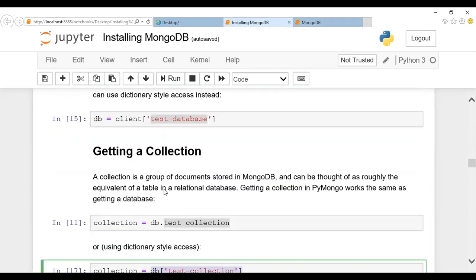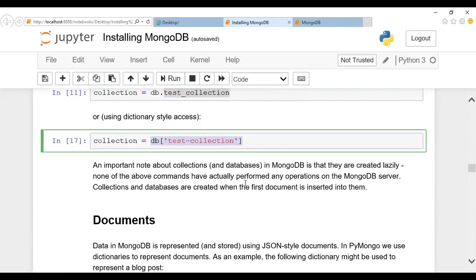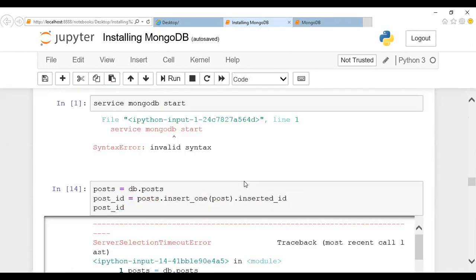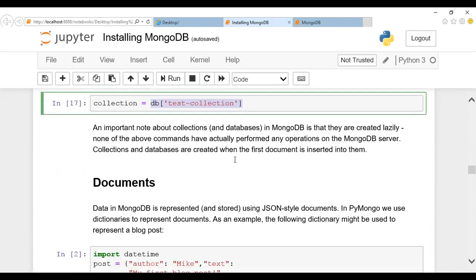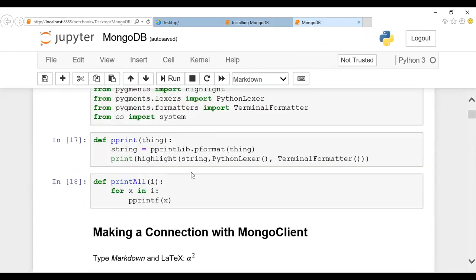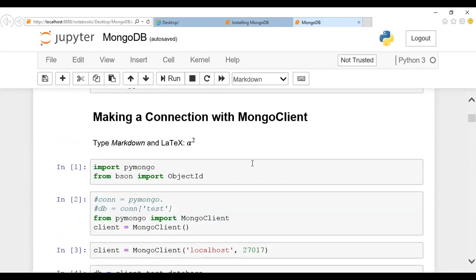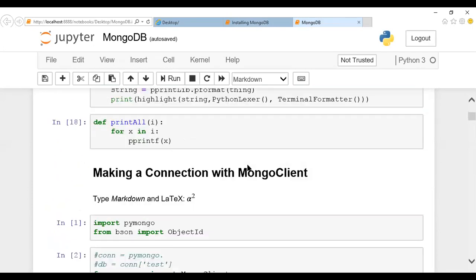Getting the collection, the same process I'm going to show in a sequential file. After this, if the result is not there, we'll have some error message. In order to avoid it, I'll go there. So till this, the collection will come here. The same process I mentioned here, guys.